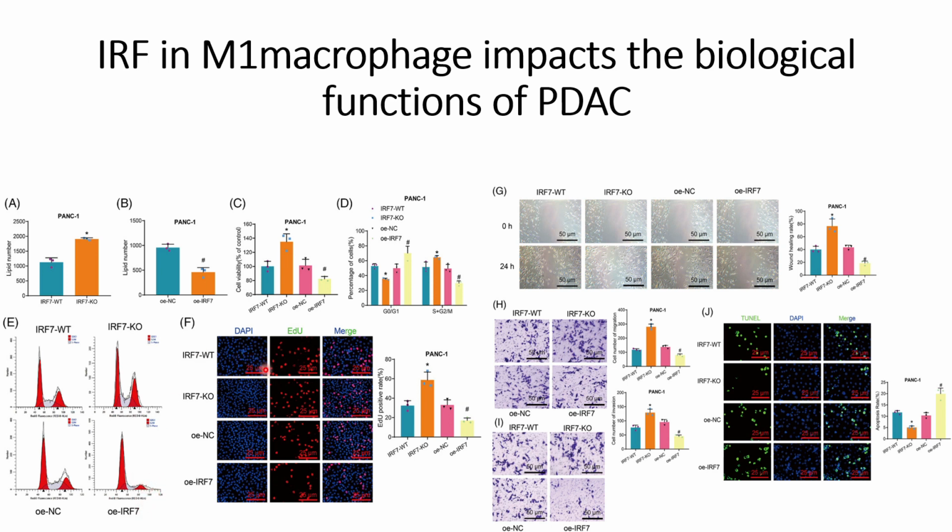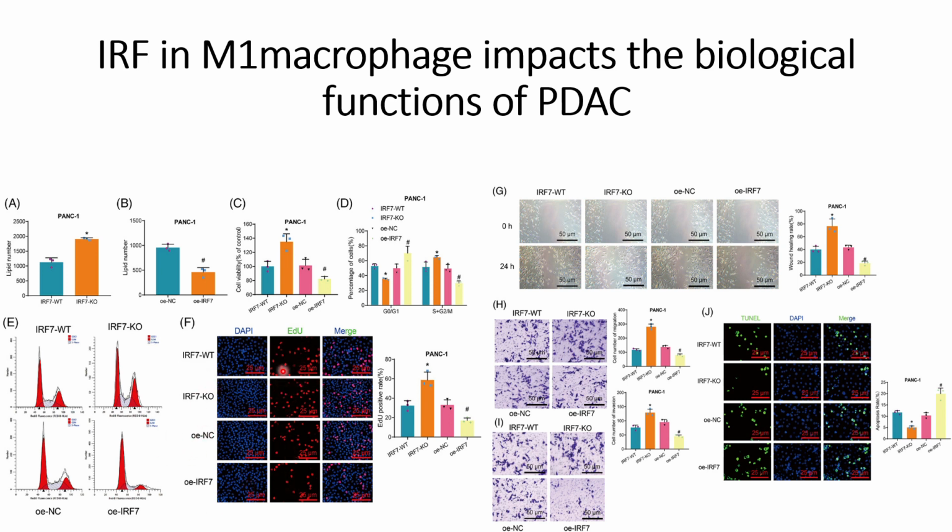And thereafter they checked the proliferation using an EdU dye assay, and they found that in the case of IRF7 wild type, the proliferation is lower, and also where IRF7 is overexpressed, the proliferation is lower compared to the case where IRF7 is knocked out or IRF7 is not overexpressed. This comparison of these two can be done because these two are the same experiment.